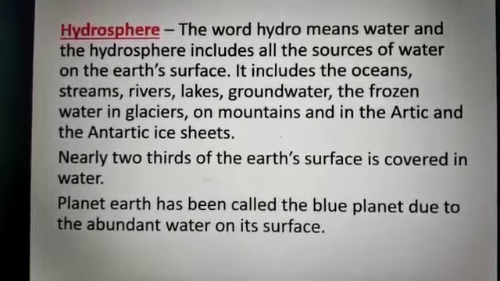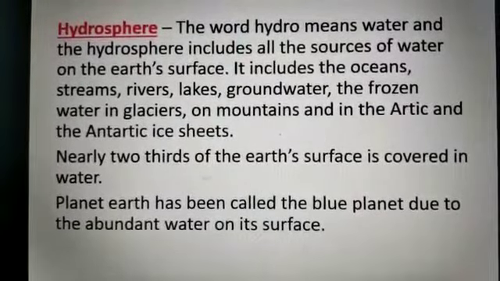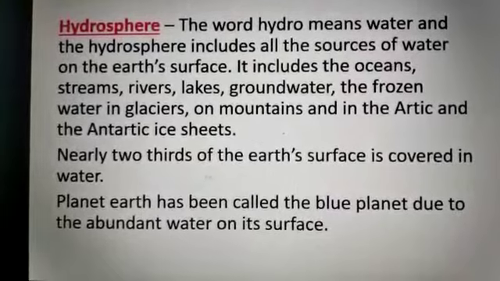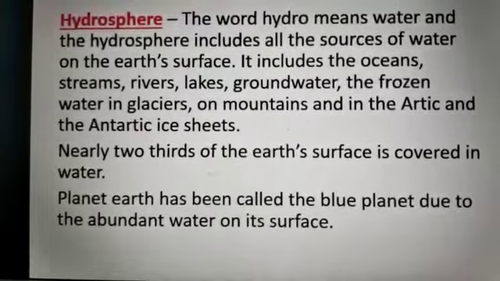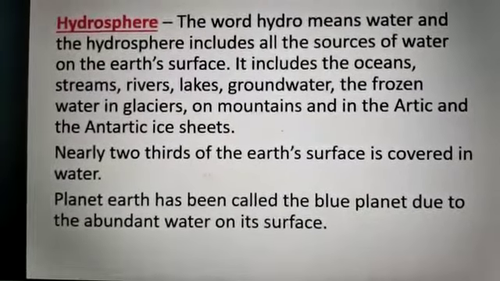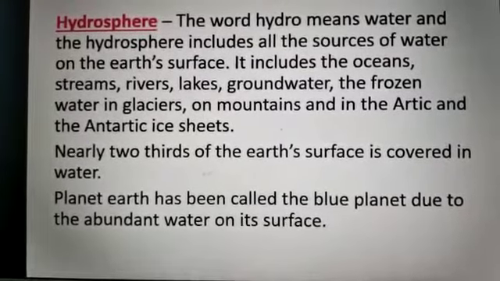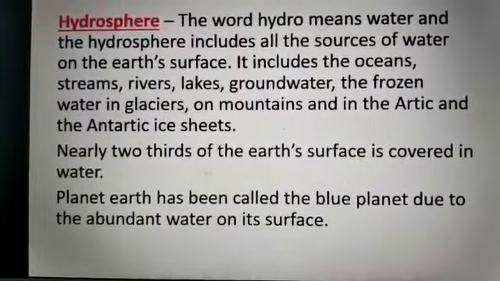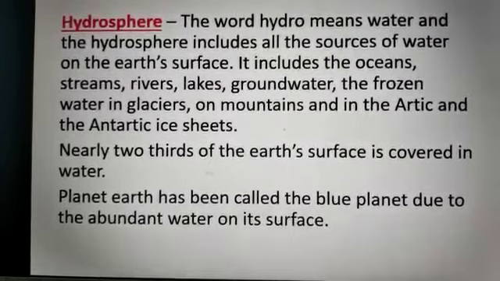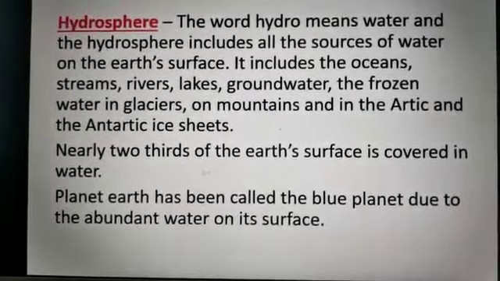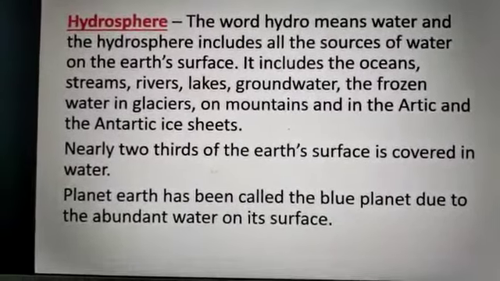So hydrosphere includes the oceans, streams, all the rivers on the earth, lakes, groundwater, the frozen water in glaciers. You know, there are many glaciers in the Himalayan range or in the Arctic and Antarctic continents also. So these are glaciers and mountains, and the Arctic and the Antarctic ice sheets. Mountains means the top of the mountains, you know, the peaks are almost covered in frozen ice sheets. So all these are in the hydrosphere part, the hydrosphere domain.